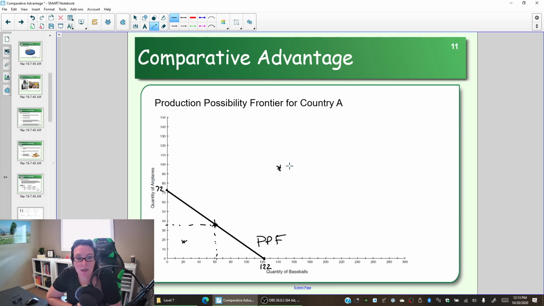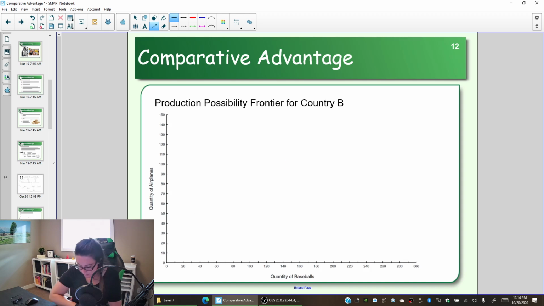Given our current resources, our current number of workers, the production possibility frontier is the outer bounds of what we can produce. We can make all airplanes, we can make all baseballs, we can make some combination in between, but we can't make out here with the current amount of resources, people, and time. All right, so that's for country A. Let's look at country B.